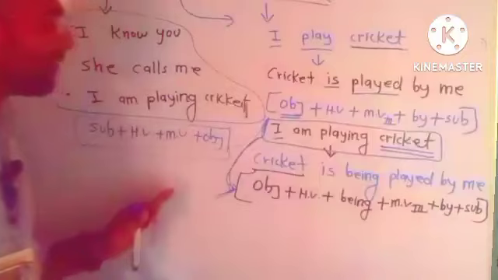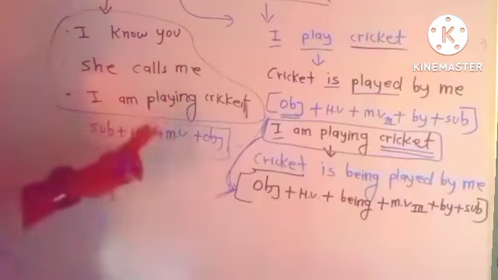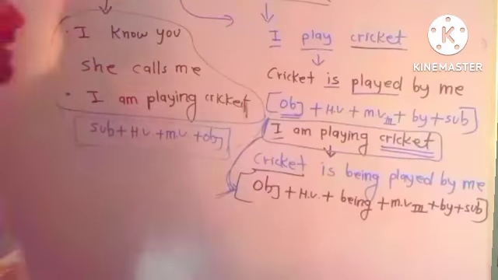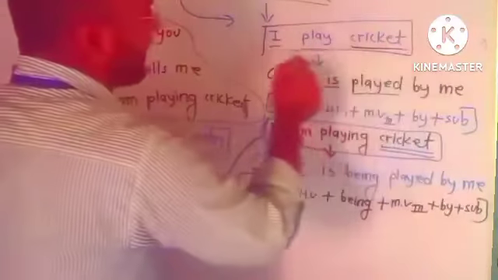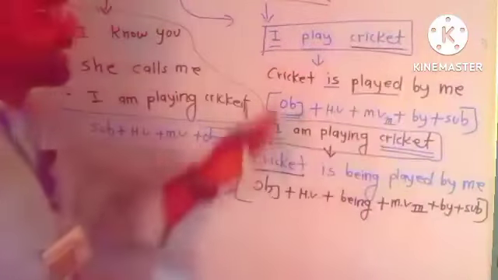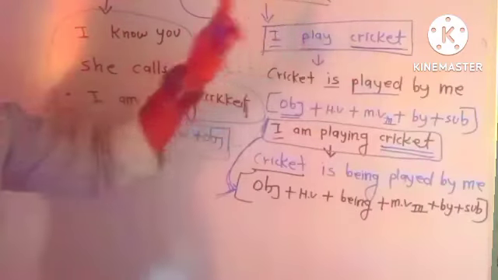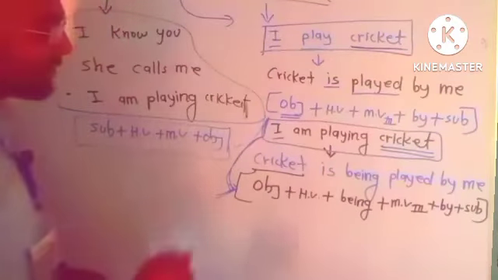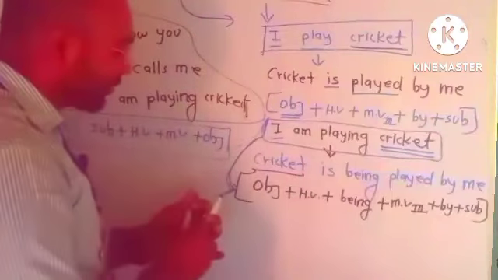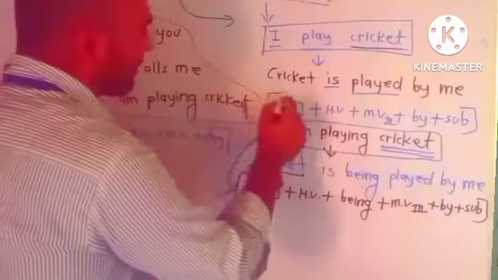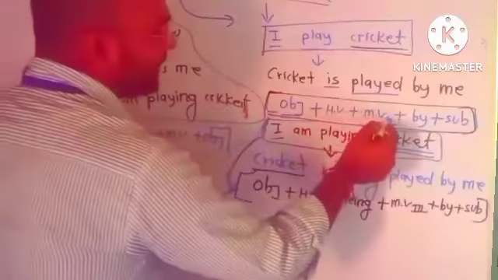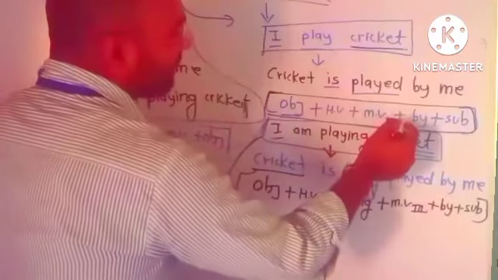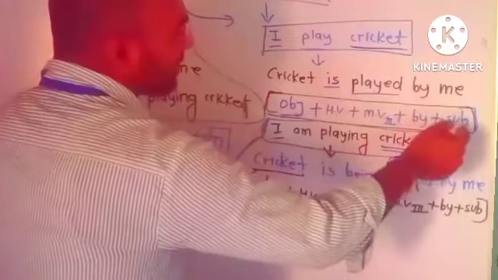And if the active voice is not continuous tense, like this, I play cricket. Is this continuous tense? So we will have to follow this structure: object plus helping verb plus third form of main verb plus by plus subject.